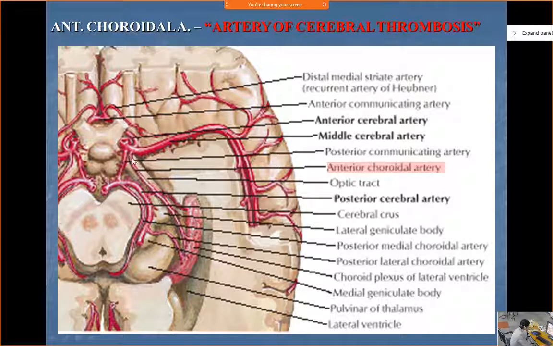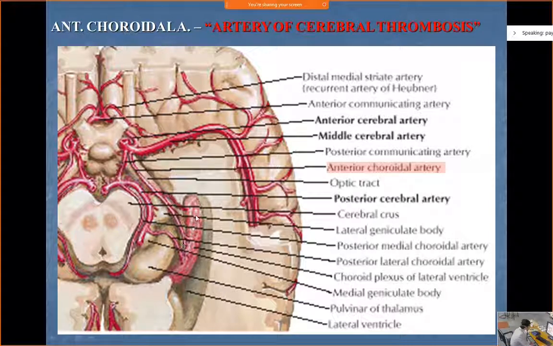Now you see the anterior choroidal artery, it will go and supply the choroid plexus of the ventricles. Now if CSF is done, you must be aware of the choroid plexus. What is choroid plexus? See, the choroid plexus basically has a communication with these arteries.